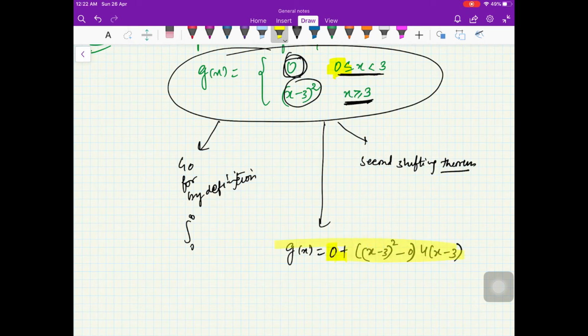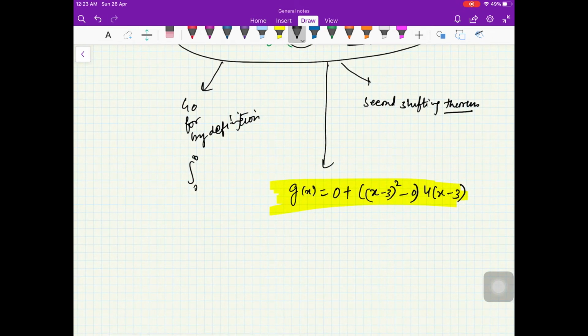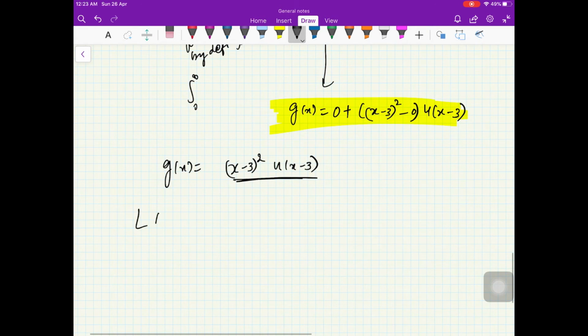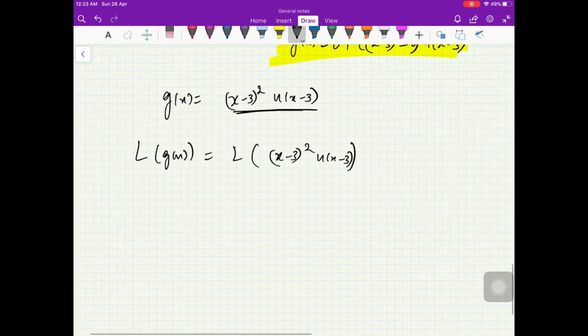So it is okay if we define that on the left hand side it is 0, because when we wrote g of x in terms of the unit step function, we did not have this 0 here. But that will not make any difference, because for Laplace transformation you are anyway starting from 0, and anyway this function is 0 from 0 to minus infinity. Fine. Now you have this g of x as (x minus 3) squared into u of x minus 3, and you want its Laplace transform. You want L of (x minus 3) squared u of x minus 3. Now can you compare which form this is, right?